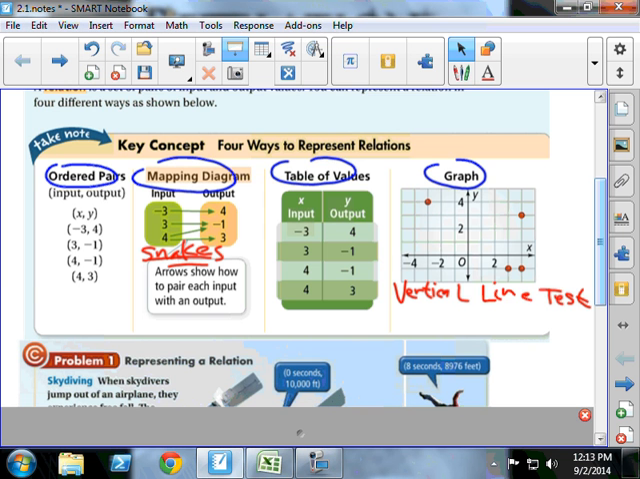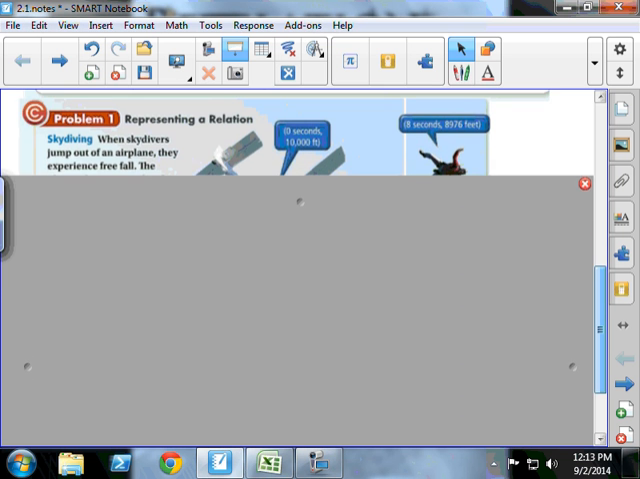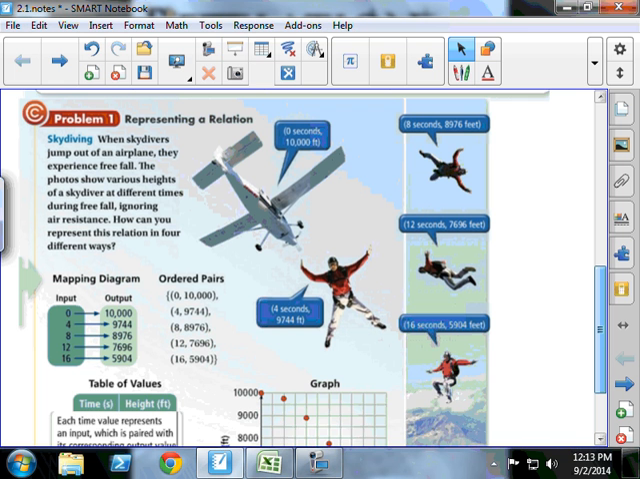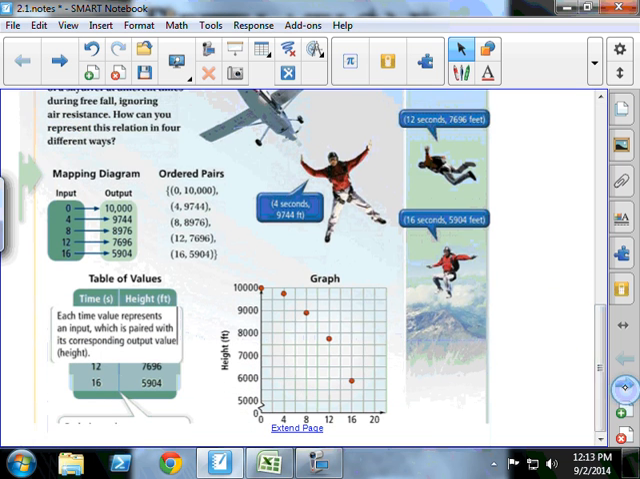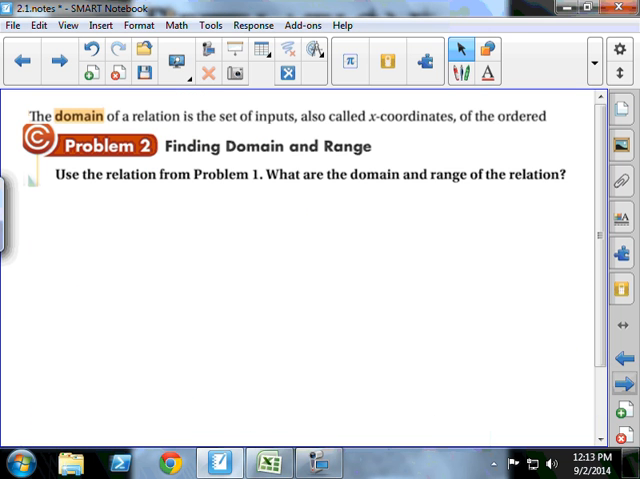Problem number 1 is probably similar to the printed homework you're going to get tonight. There's a plane, there's a parachute, and they're saying, here's this skydiver. Represent this. How could you represent this in 4 different ways? I think we're going to skip over that. I do want to get to this, and we're not even going to use the one for problem 1.